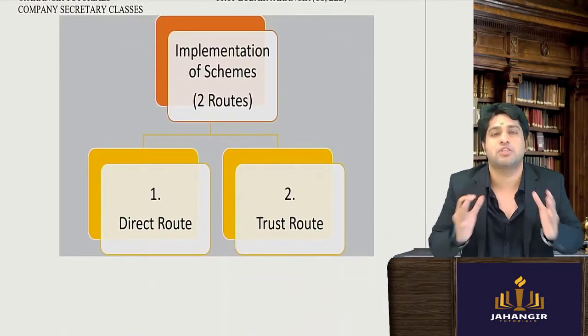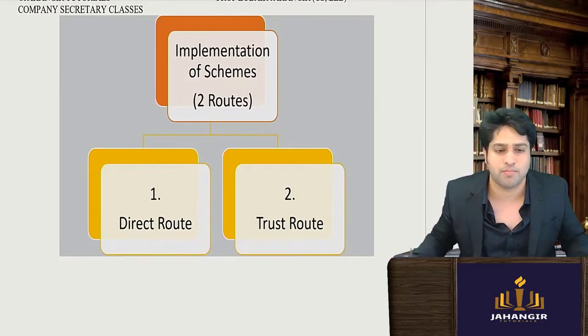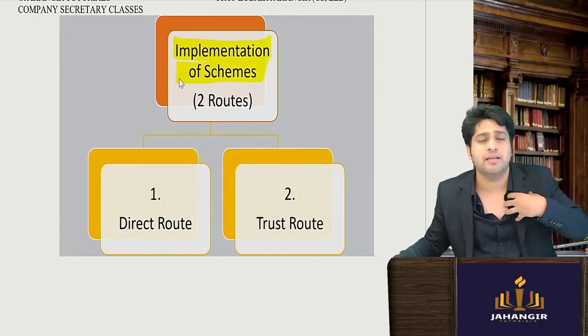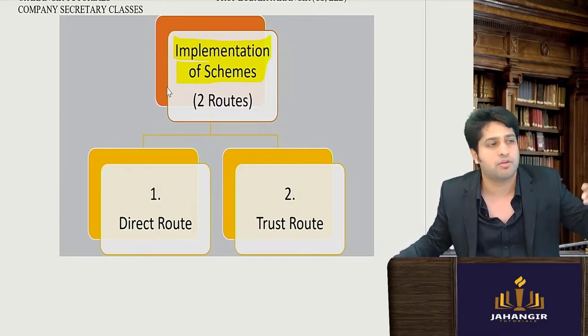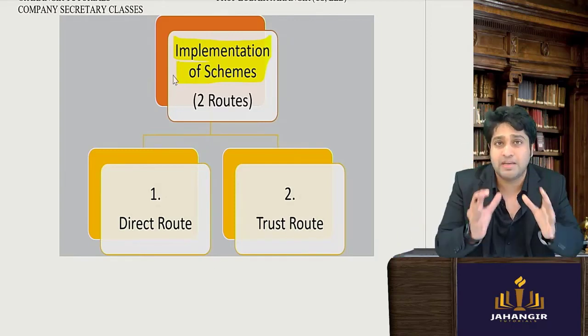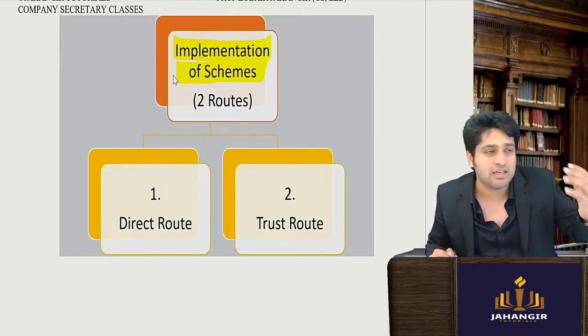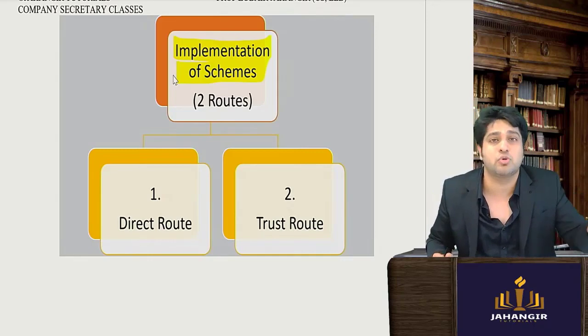Now we are first talking about the schemes, those 5 schemes, these employee benefit schemes. Company wants to encourage their employees because today the biggest assets for any company are their employees. We have to think how to find good employees and retain these good employees.